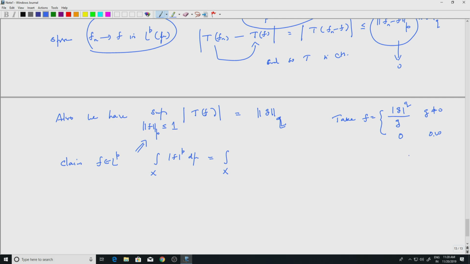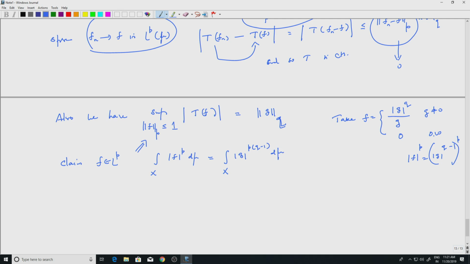So mod f is, for all practical purposes, mod g to the q minus 1, and it's 0 when g is 0. That part we will not bother about because that will give 0 anyway. And when I take the power p, mod f to the p would be the power of this to p, which is p into q minus 1. So mod g to the p into q minus 1, d mu.